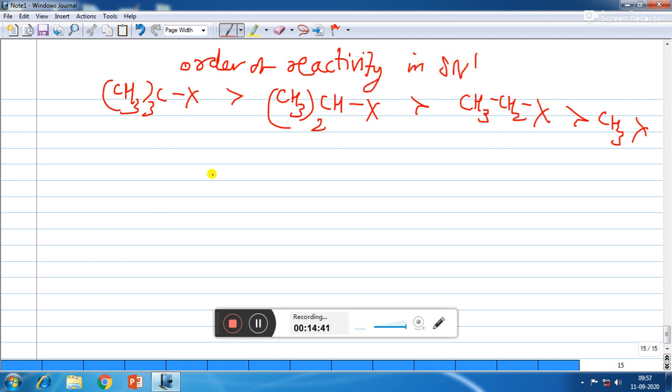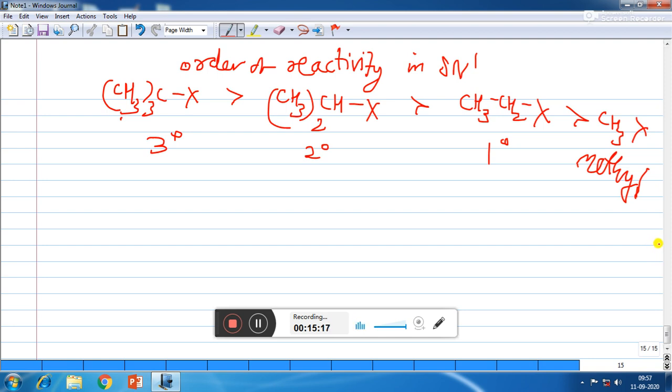Okay, in SN2, tertiary less than secondary less than primary less than methyl was there, while here tertiary more than secondary more than primary more than methyl is there, because in both the cases SN1 and SN2 the concept is different. In SN2 the crowding effect of groups surrounding the carbon of alkyl halide determines the reactivity. Okay, if more crowd is there surrounding carbon, then OH minus will not be able to attack carbon easily, and so the reaction will be slow.